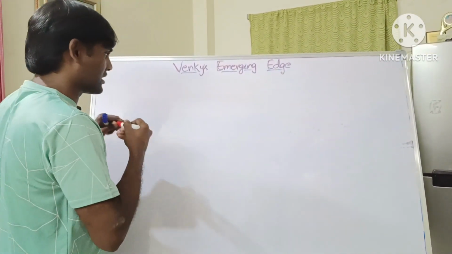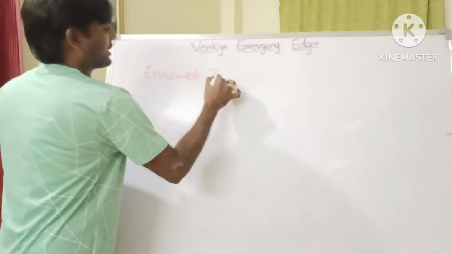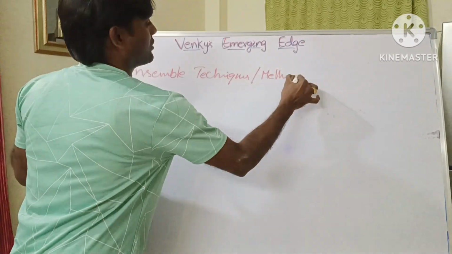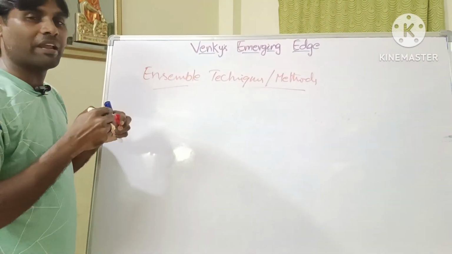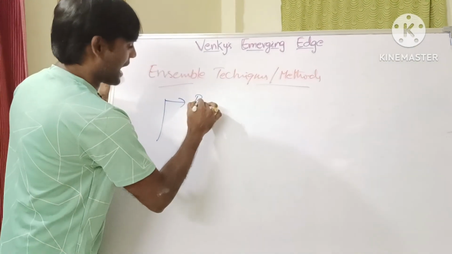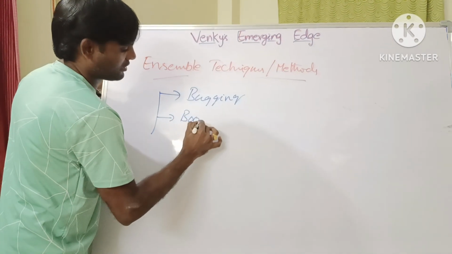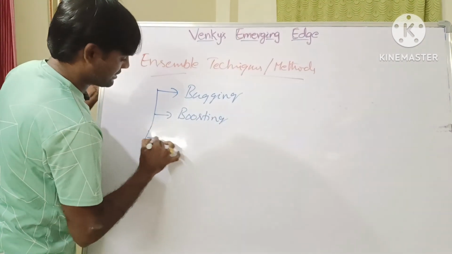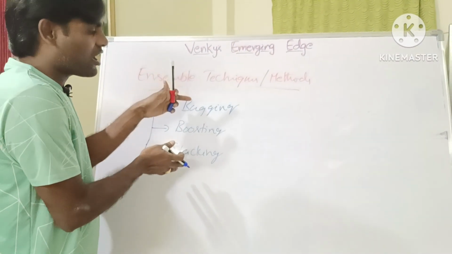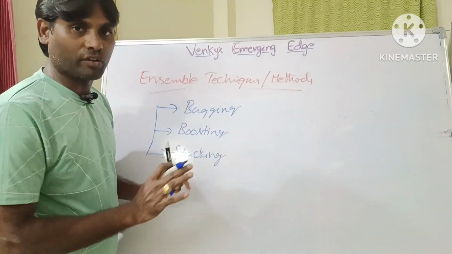So today we are mainly focused on ensemble techniques, or methods. Is it clear? These are mainly three different types. The first one is bagging. Next one is boosting. Next one is stacking. The main importance of these three is decreasing variance, decreasing bias, and maintaining high accuracy.